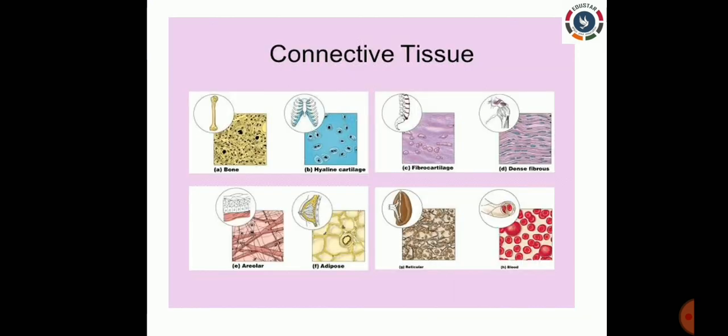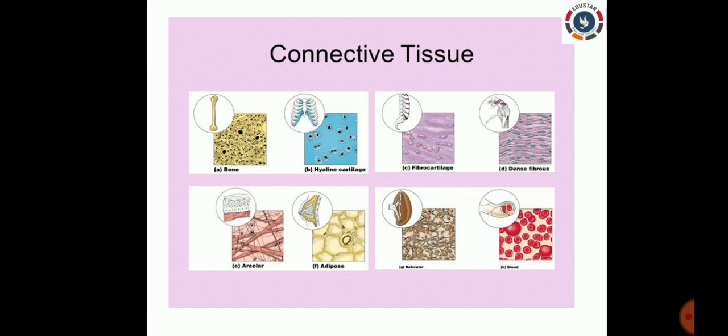Now let us see the next type of tissue, which is called connective tissue. In animals, tissues are categorized into 4: epithelial, connective, muscular and nervous. Now let us see the second type, connective tissue. We know that tissue is made up of cells. The cells are connected together by a gel-like substance called the medium or matrix. This you must understand: all the cells are connected together only because of a gel-like substance called the matrix.